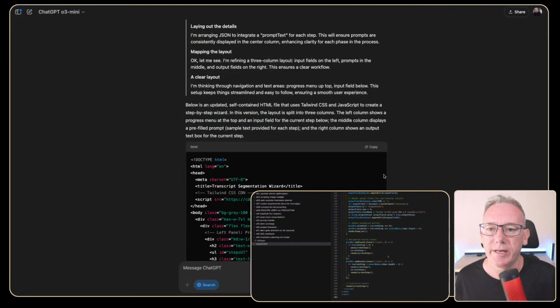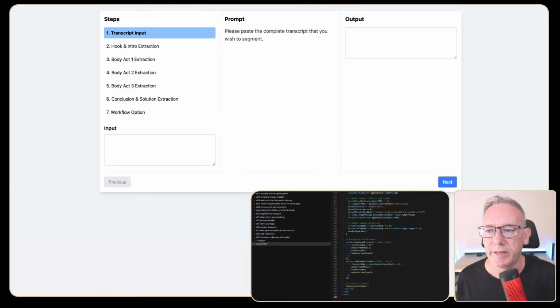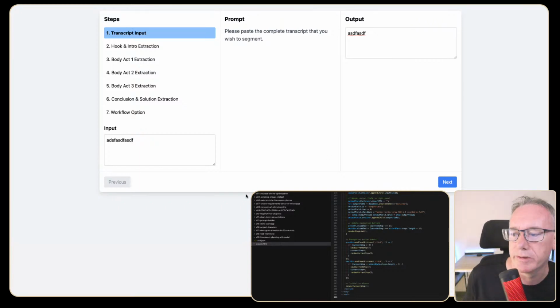So let's just come back here and we'll get over to this particular page and we'll just hit save and we'll come to here and cool. So we got our inputs, we got our prompt, and we got our outputs. This is great. Let's add in some interpolation.